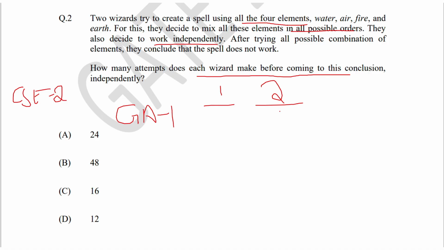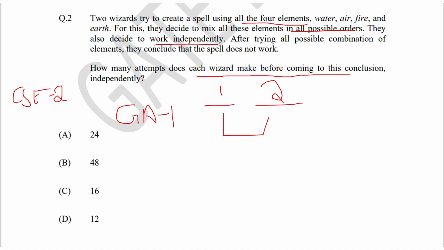We should calculate the number of combinations any one of the wizards makes before coming to the conclusion. Here since they have used all the possible orders, both of them will have the same number of combinations, and if you calculate any one, we'll get the final answer.